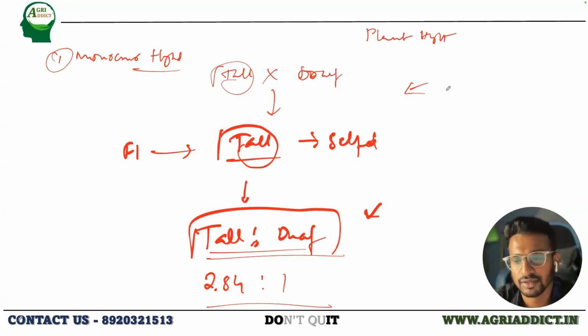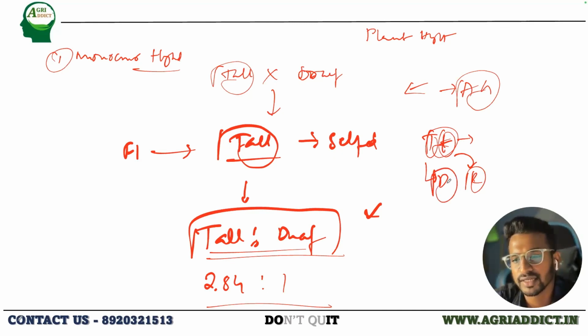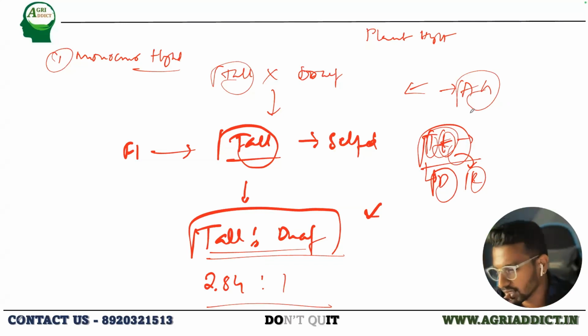First of all, he just considered two different alleles, for example, capital T and small t. This is how he explained that every factor has an alternative form. One factor will be capital T and the other factor will be small t, that is, one will be dominant and one will be recessive to it. So why has he considered only two different alleles here? Why not 3? Why not 4?